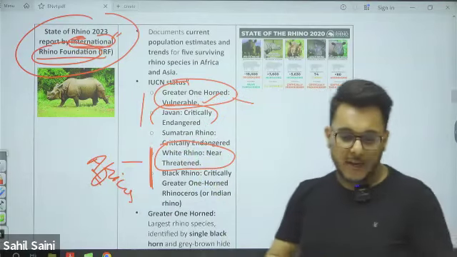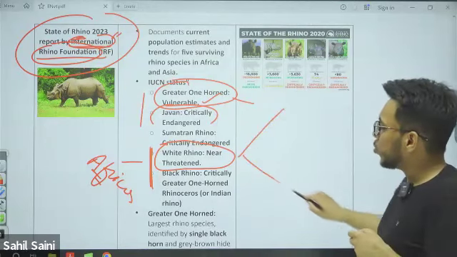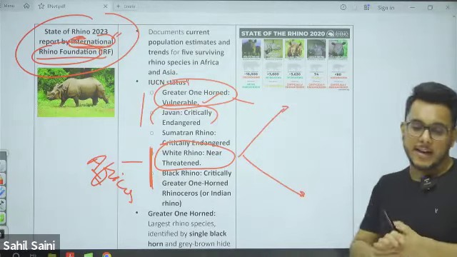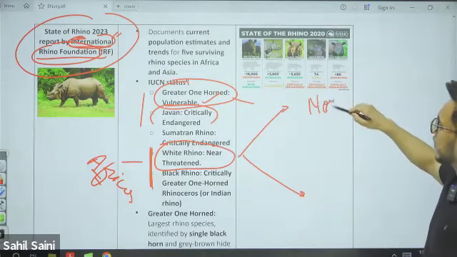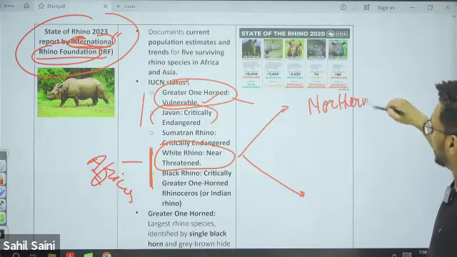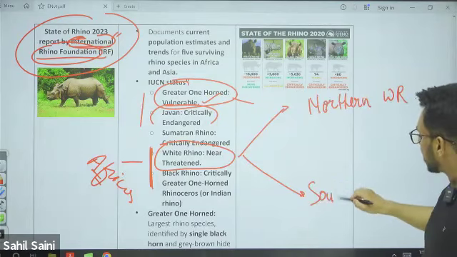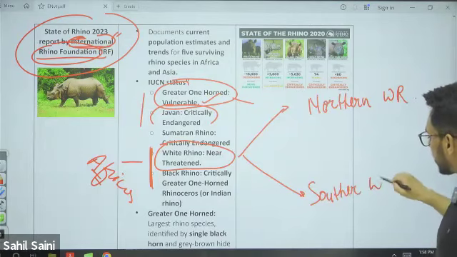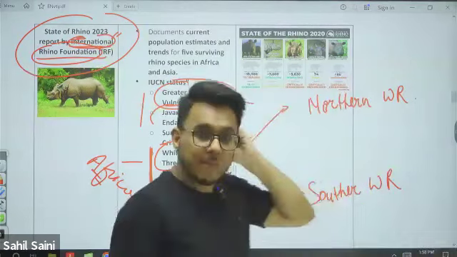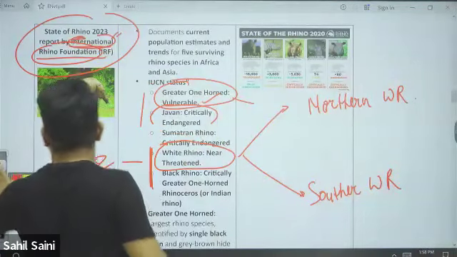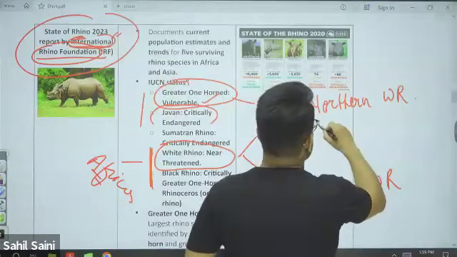Within the white rhino, there are two subcategories: the northern white rhino and the southern white rhino. Basically, the northern white rhino is functionally extinct.